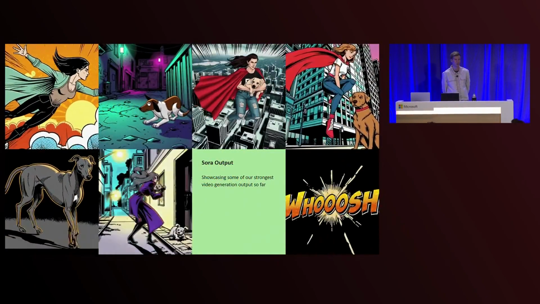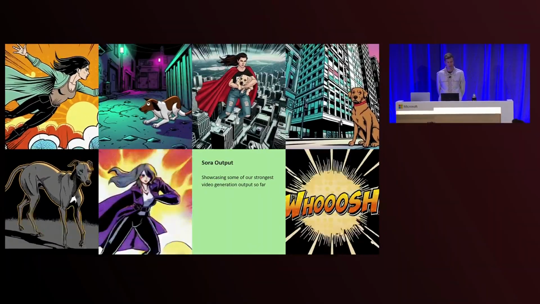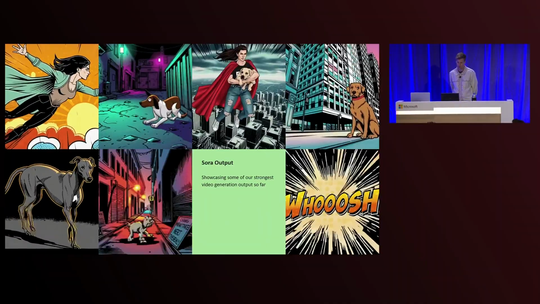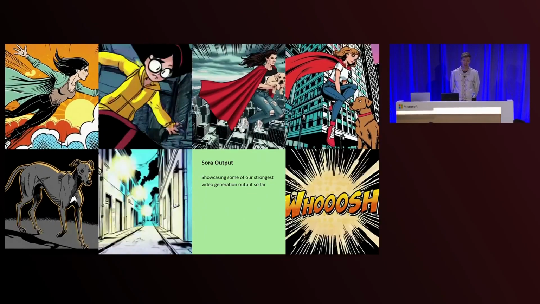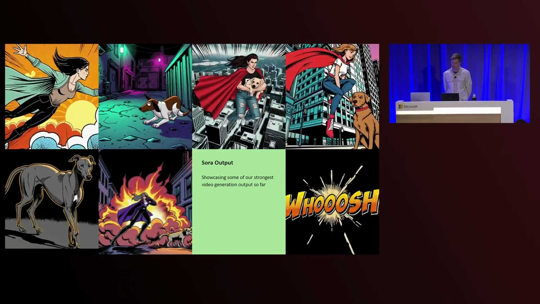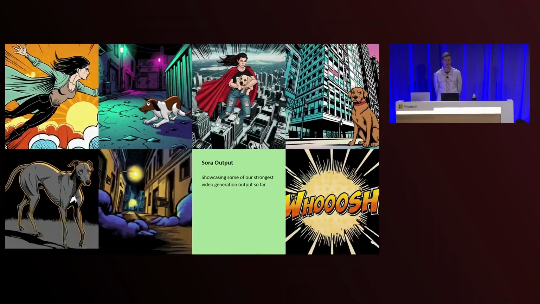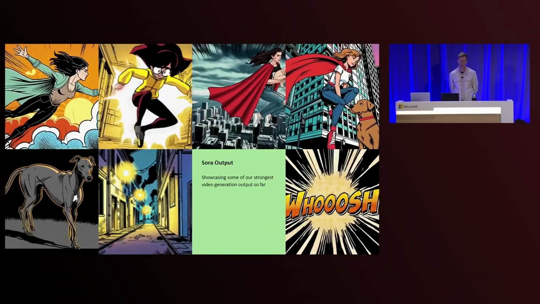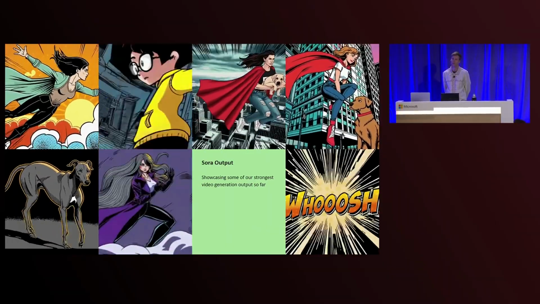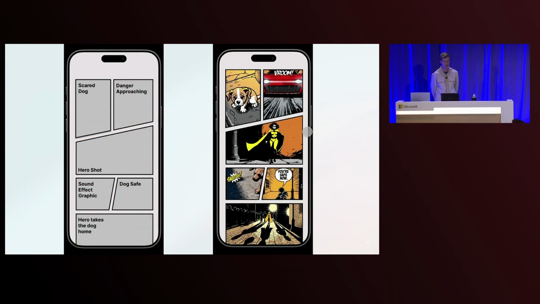Here's some of our explorative output, all from Sora. And it looks pretty great. But great advertising is about more than just some nice visuals. It's about storytelling. And as anyone who's experimented with generative AI will know, it's not quite as simple as typing one prompt and pressing go and having a long narrative displayed for you. There's some human crafting to be done. Artificial intelligence needs to be combined with human intelligence. So we had to think carefully about structure and consistency.